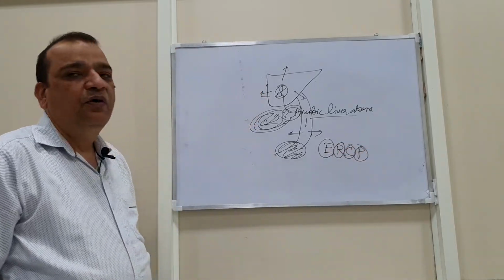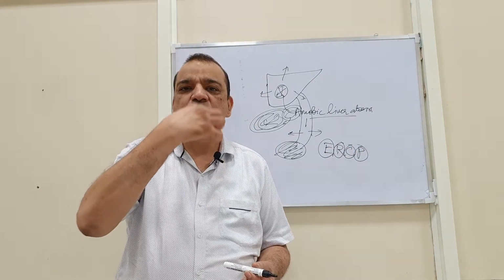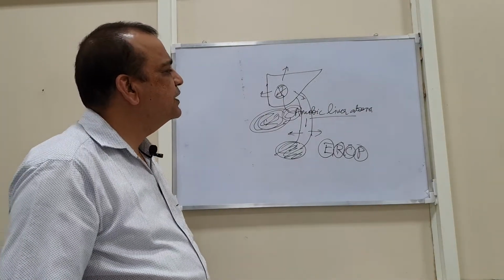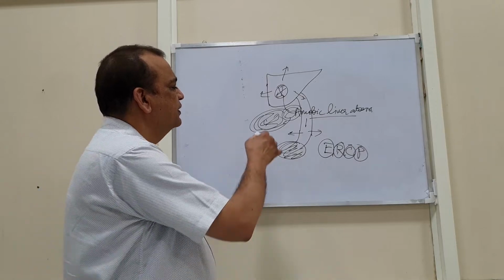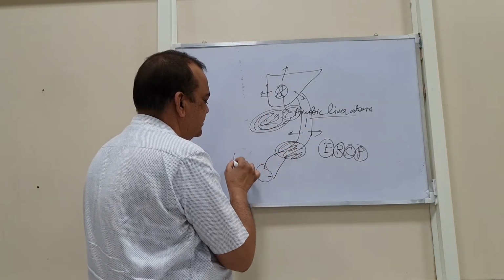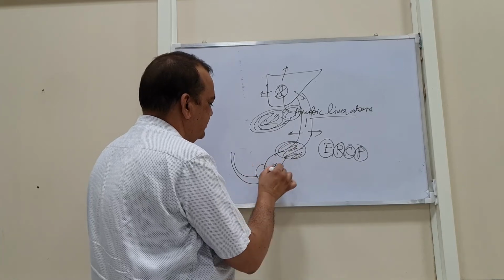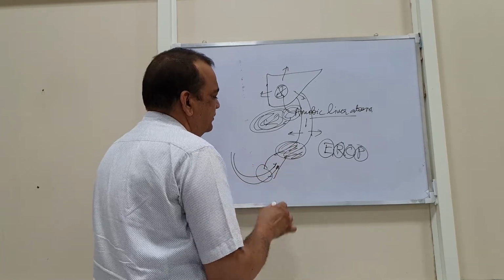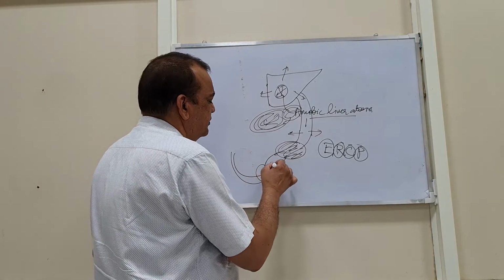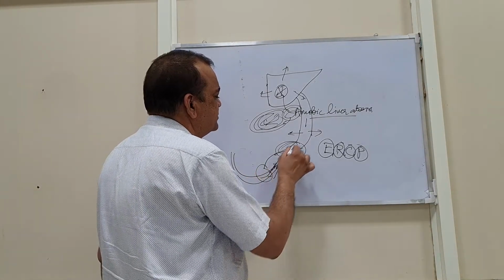What happens is that we insert a tube from the mouth and perform the upper gastroduodenoscopy through that, and through the sphincter of Oddi, this ampulla of Vater, the scope is passed into the CBD.